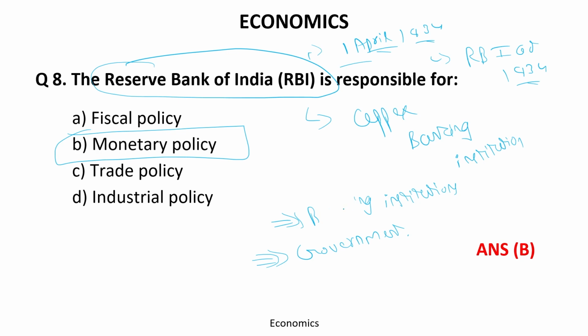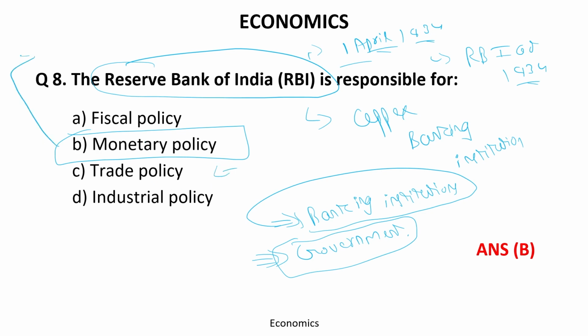How does it support the banks? By providing loans and by keeping the banks' deposits secure with it. How does it support the government? By giving advice and by formulating the monetary policy.